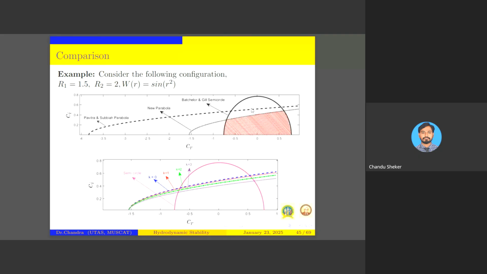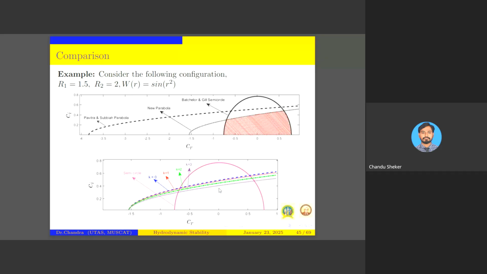They proved that the unstable region lies within the parabola, and we reduced the unstable region here. That is the improvement we have done compared to the existing results. And for different values of k, the parabola is decreasing, meaning the unstable region is going to decrease.